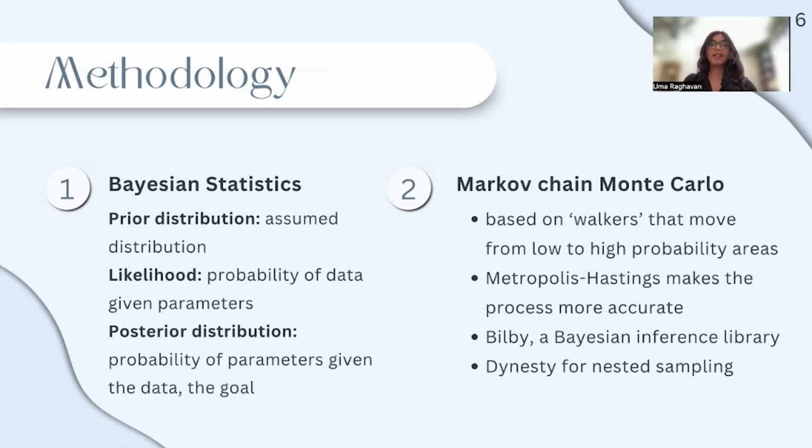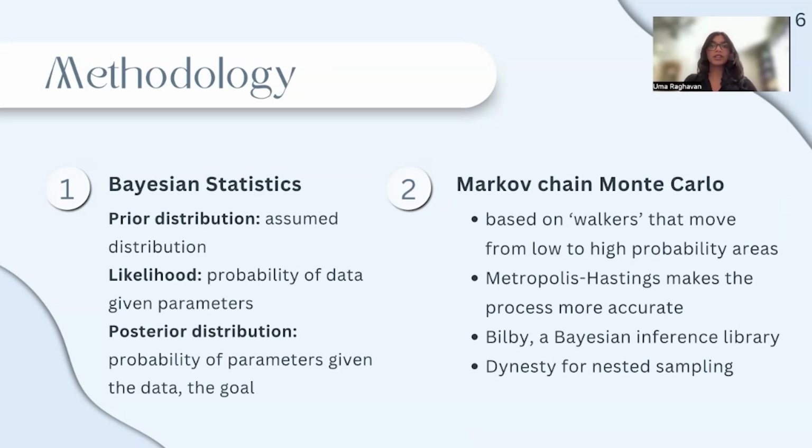The entire method was based on Bayesian statistics. The main goal is to estimate the posterior distribution, which is the probability of the parameters being a certain value given the data observed. This observed data is actually the likelihood of the data given the real values of the parameters. We use this likelihood and our prior knowledge of the parameters in order to estimate the posterior distribution.